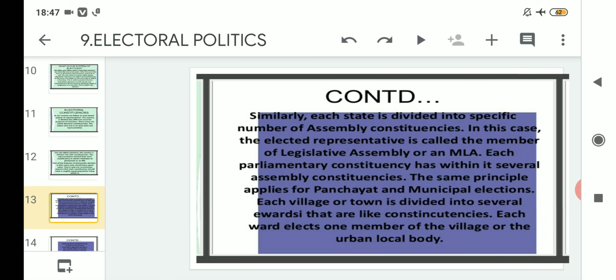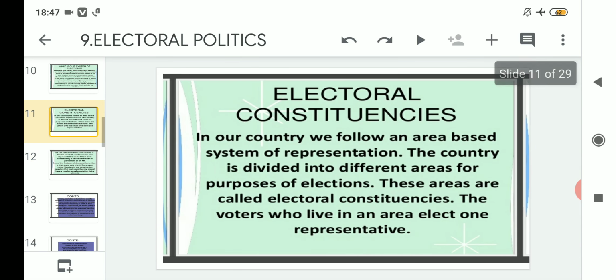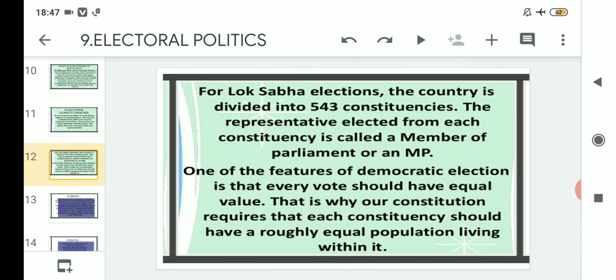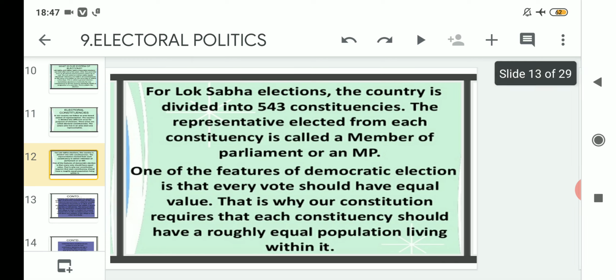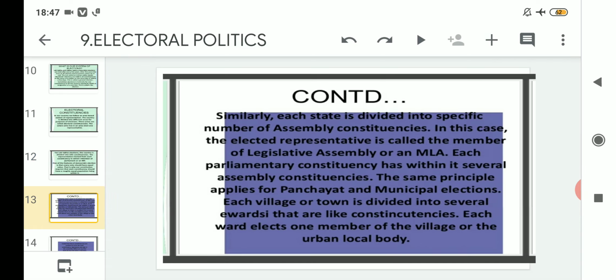So clear? These are the electoral constituencies, or the system of election, that is being held in our country, starting from the Lok Sabha elections, where the representative who wins is known as the MP. At the state level, that particular representative is known as the member of legislative assembly, or an MLA.